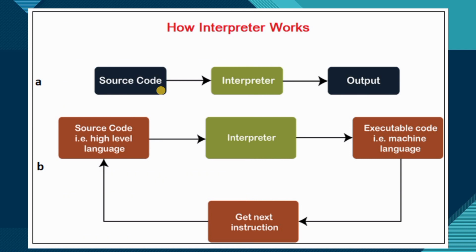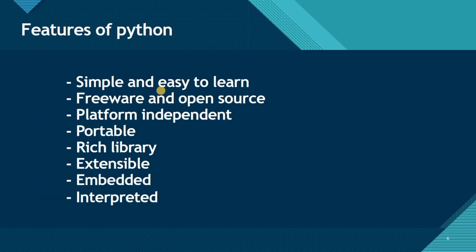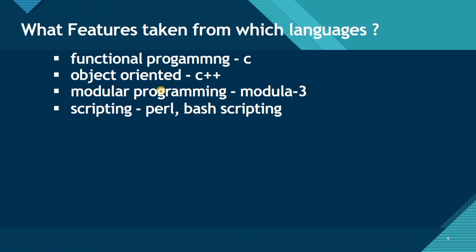We have seen how the interpreter works and how the compiler works. The compiler takes the source code and converts it into machine code in one go, while the interpreter executes code line by line. So these are the features of Python, these are the applications of Python, and which features are taken from which languages. It has extracted these features from other languages and embedded them into the Python programming language. These are the things we have discussed in this session.